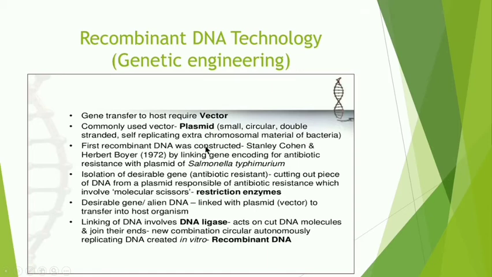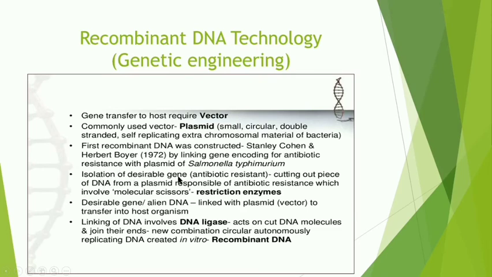First recombinant DNA was constructed by Stanley Cohen and Herbert Boyer in 1972, by linking a gene encoding for antibiotic resistance with the plasmid of Salmonella typhimurium. So this is the contribution of the scientists. This is also very important. Stanley Cohen and Herbert Boyer, they did this first experiment, in order to get that antibiotic resistant property with the plasmid of Salmonella typhimurium.